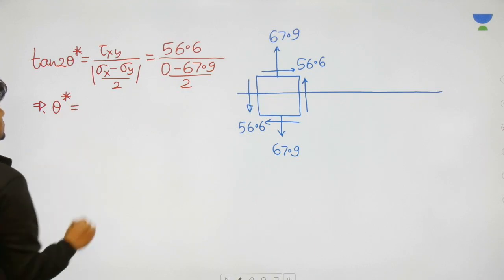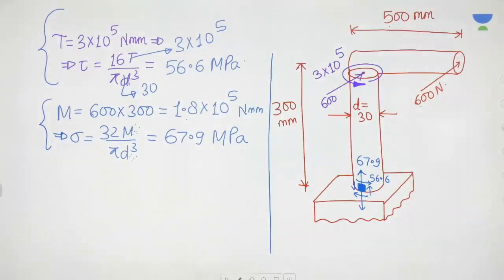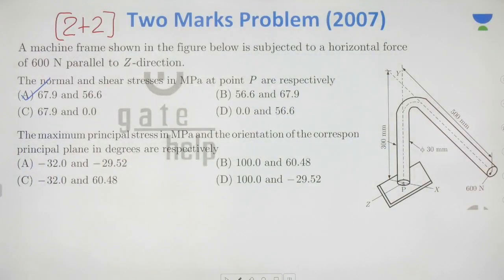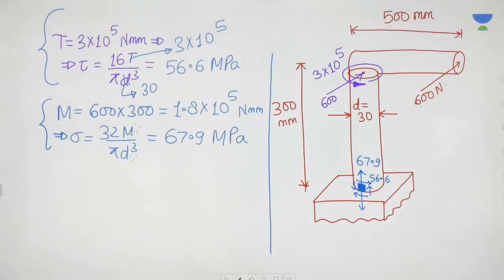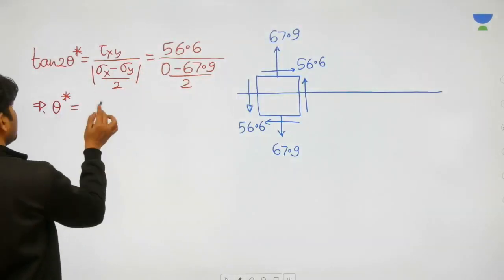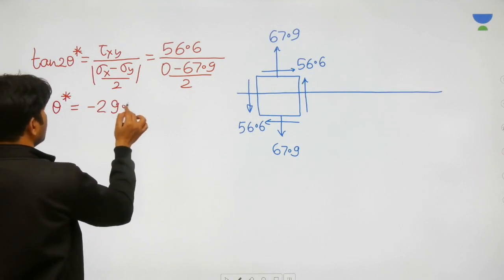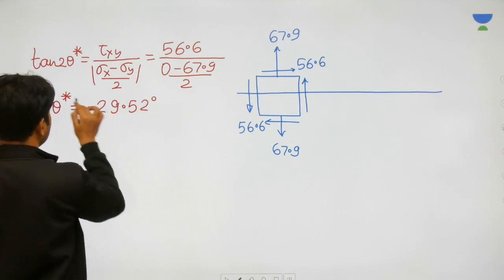If you solve this, you will get minus 30.52, I suppose. No, I'm sorry. You'll get principal plane angle minus 29.52 degrees.